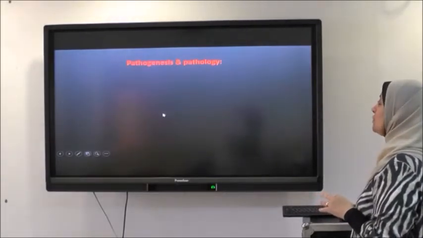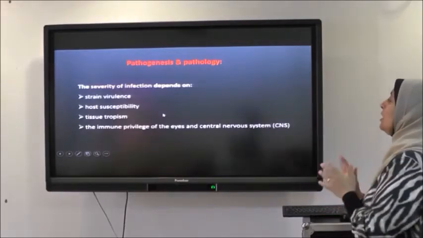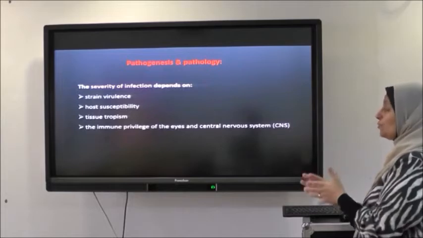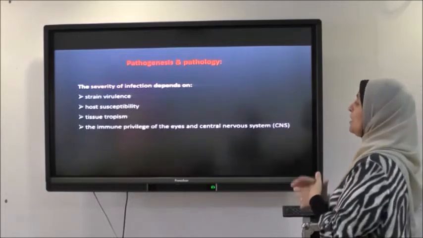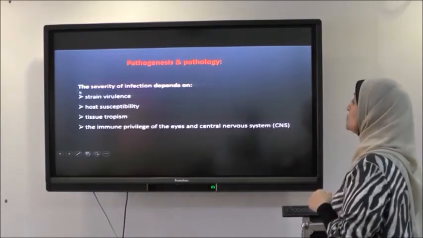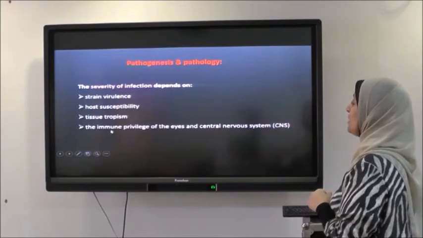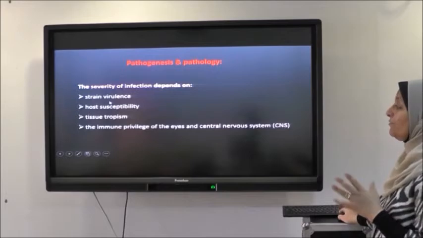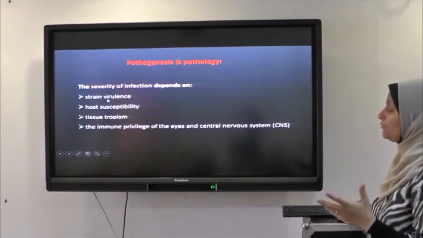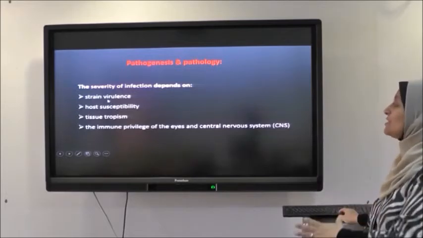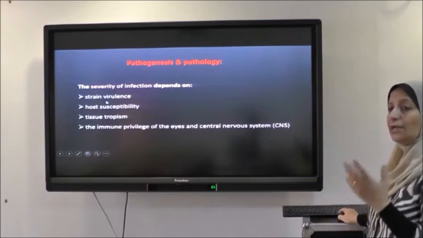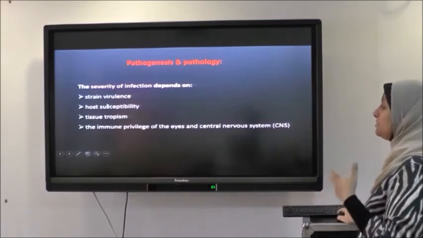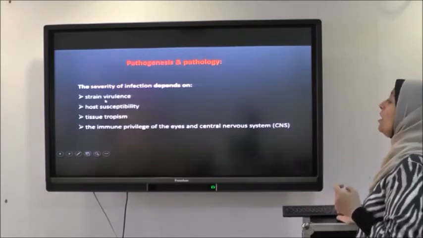The pathogenesis and the pathology of Toxoplasma gondii, the severity of infection with Toxoplasma gondii, depend on different factors like strain virulence, host susceptibility, tissue tropism, and the immune privilege of the eye and central nervous system. Regarding strain virulence, some strains of Toxoplasma are highly virulent. In this case the tachyzoites are highly proliferative, rapidly dividing, and may produce severe pathology, may be fatal.